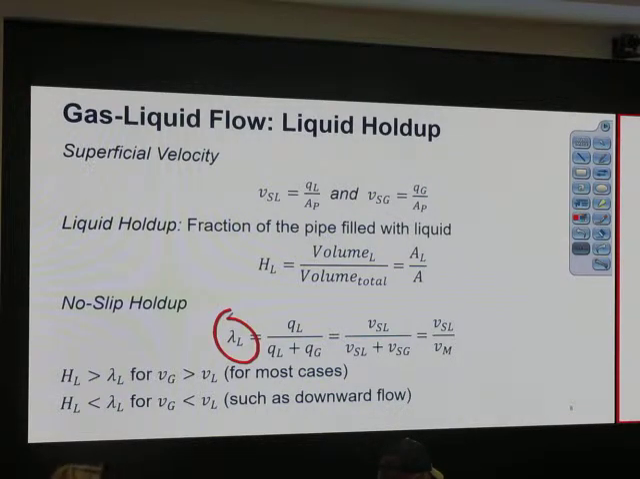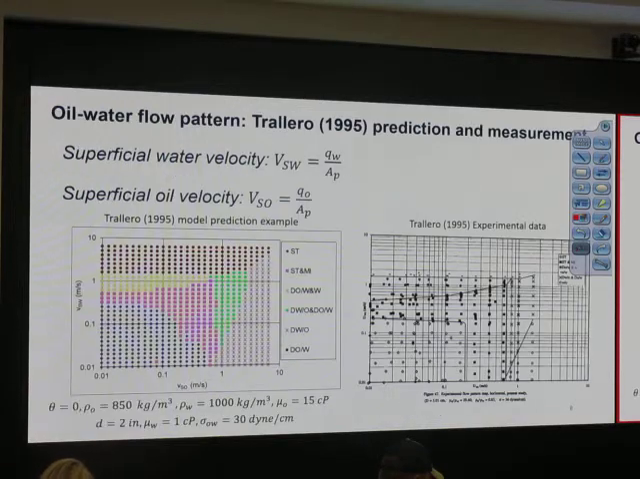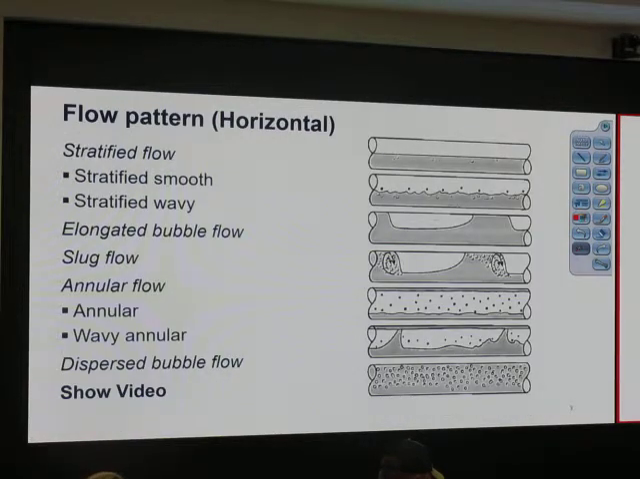Okay, so this means in stratified flow, gas phase typically moves faster. For downward flow, liquid phase can move faster. For horizontal flow, generally gas phase moves faster than liquid phase. So no slip liquid hold up and actual liquid hold up, lambda and H, they are not the same.